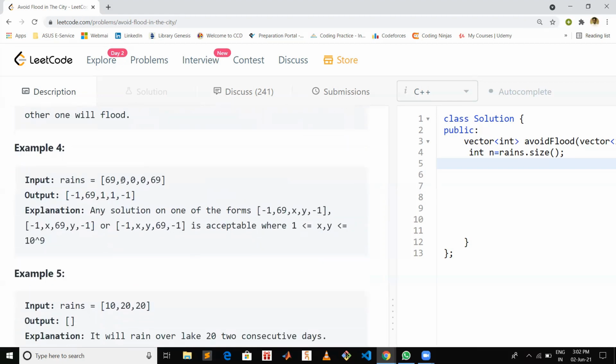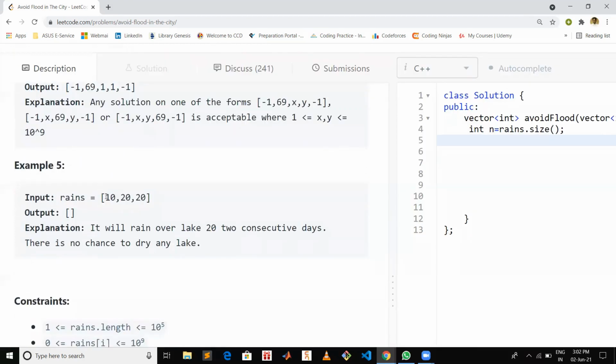Another test case. Here you can see you just need to dry lake number 69 on any of these three dry days to prevent the flood. On the left over dry days, you can choose to dry any lake. It doesn't matter, so you can put any number over there. Here you can see there is no day to dry. So on lake number 20, it's going to rain twice. So there will be a flood.